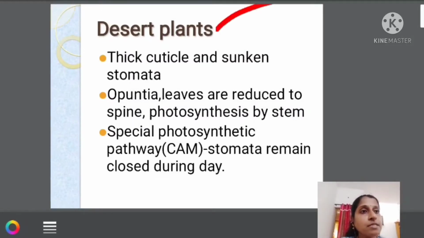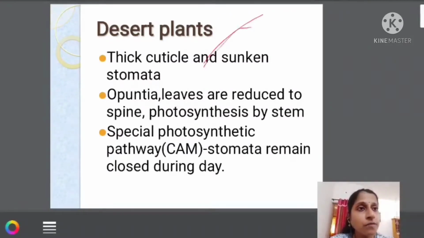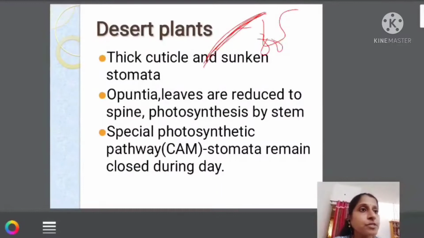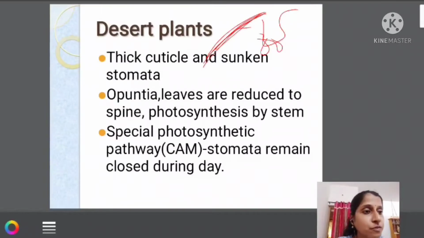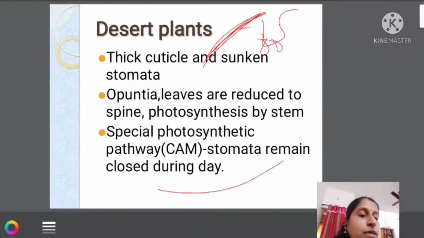For example, this is the outer covering of the leaf. This outer covering has the stomata shrunken. Where is the stomata present? Here it is present. So they are not directly exposed to the atmosphere, so that transpiration will be less. For example, this is the lower surface of the leaf.